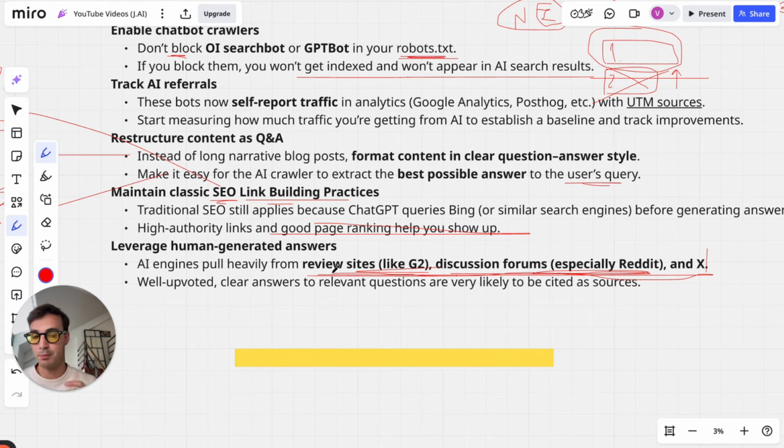Socials, like, for example, you post a new article on your site. Well, just make a Reddit post about it. Make a Twitter post about it. Make a LinkedIn post about it, right? Because they know it's human. And well-upvoted, clear answers, relevant questions are very likely to be cited as sources.